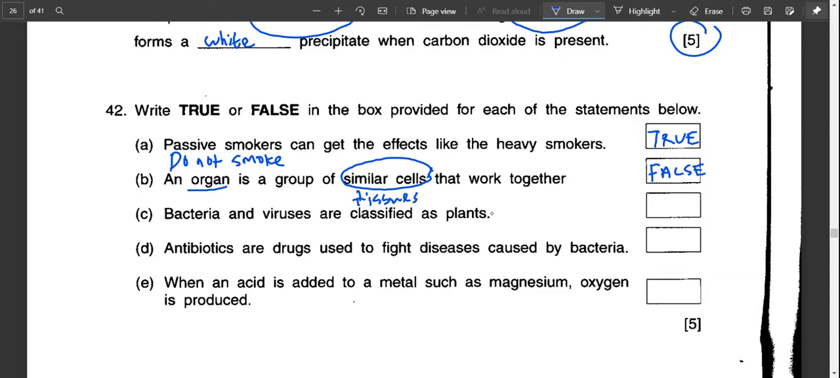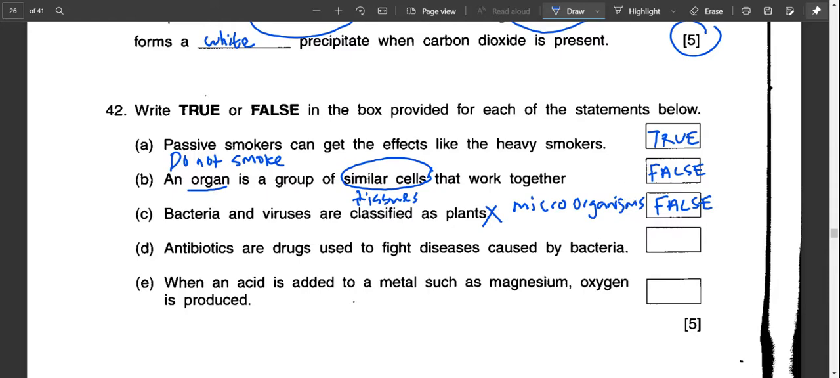Bacteria and viruses are classified as one. This one is totally false, because bacteria and viruses can only be seen under a microscope. Therefore, they are called microorganisms.